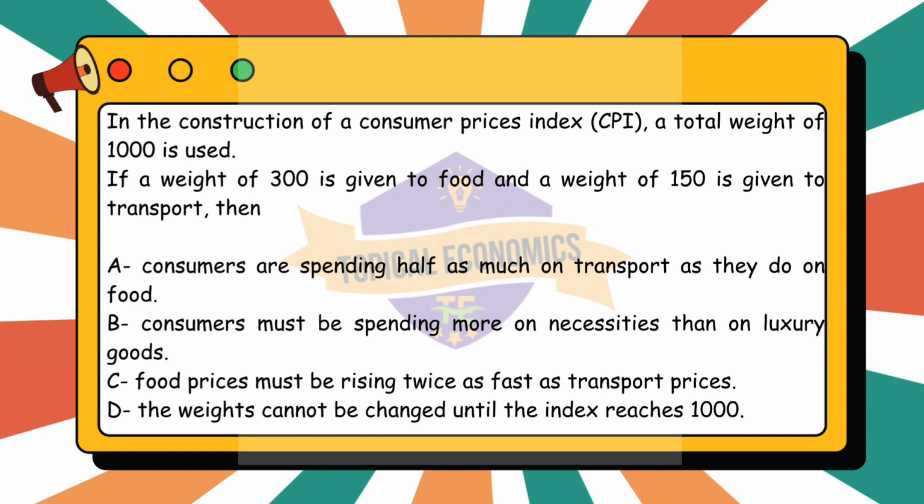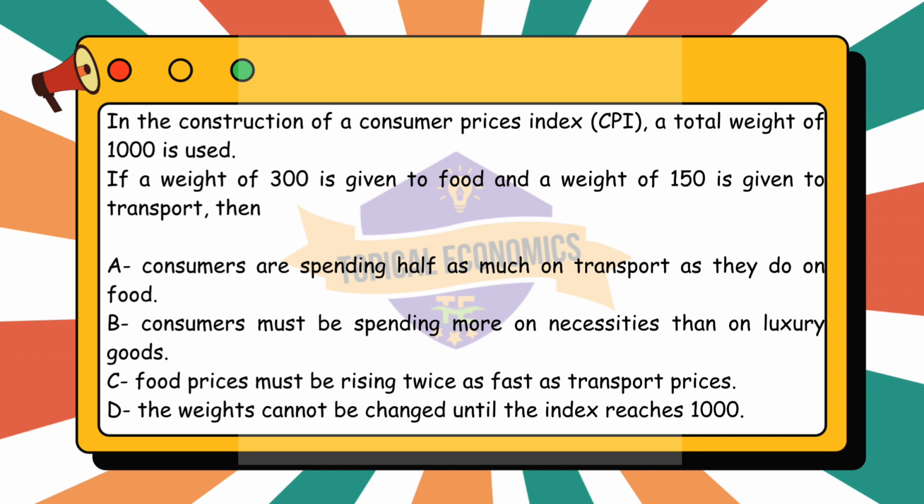Consumers are spending half as much on transport as they do on food. We can compare the weights. Food has a weight of 300, and transport has a weight of 150. So, the weight for transport is half of the weight for food, 150 is half of 300, but this does not necessarily mean that consumers are spending half as much on transport. It means that, in the context of the CPI, transport has half the weight of food in the basket, which reflects its relative importance in the overall index.